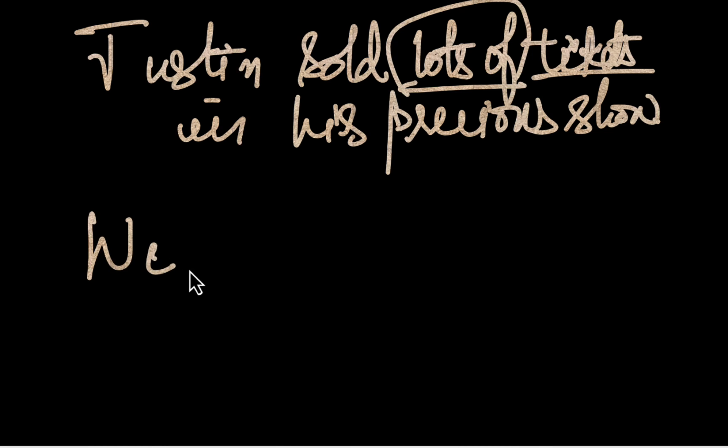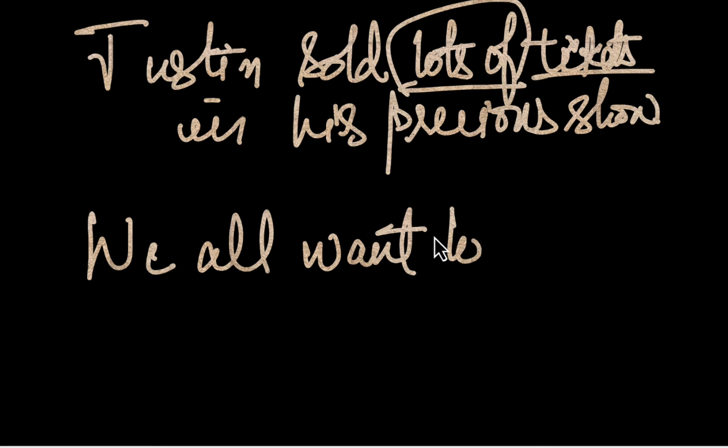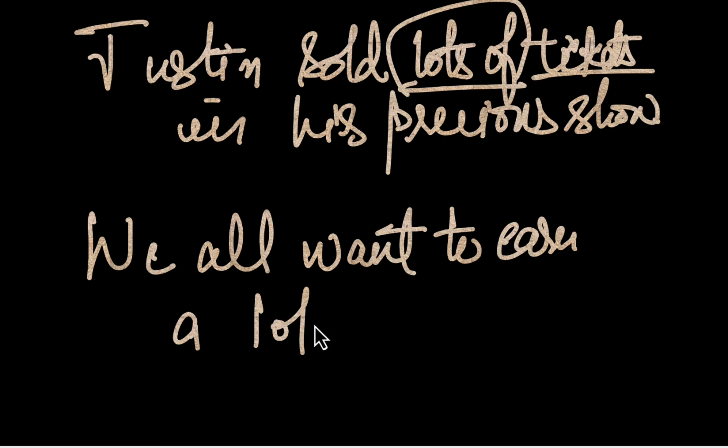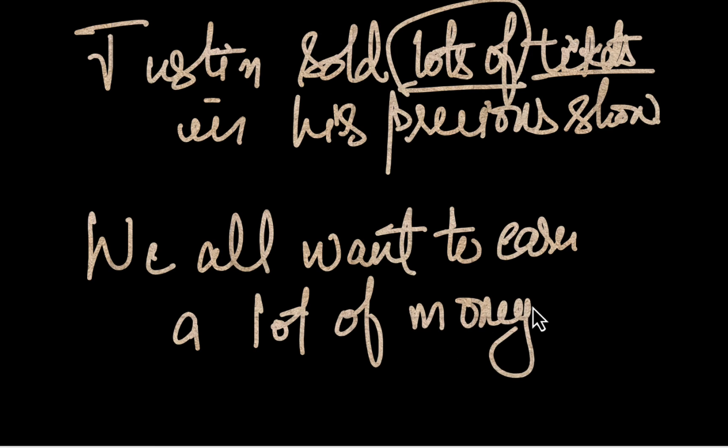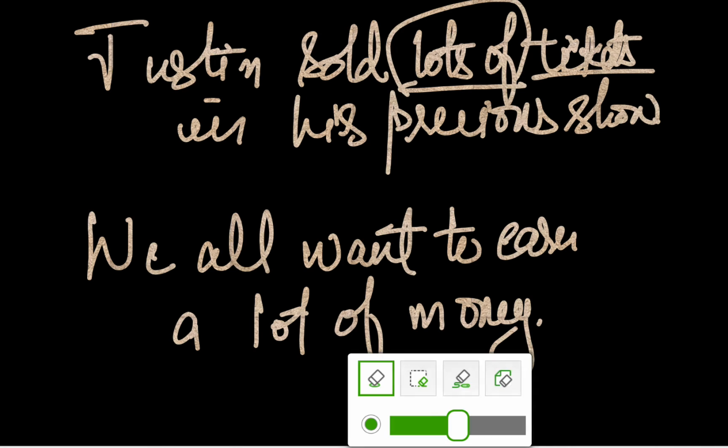We all want to earn a lot of money. Okay, let's remove this and take another example.